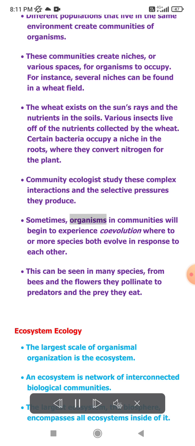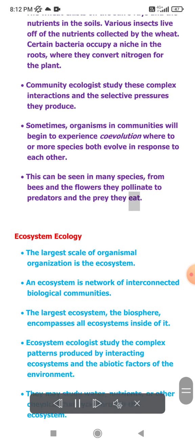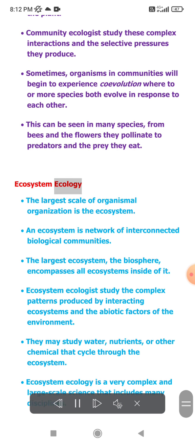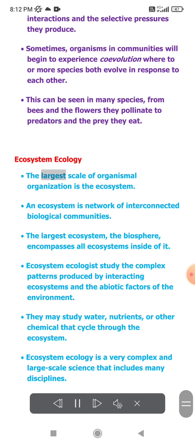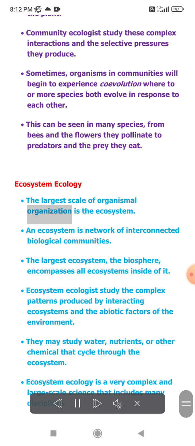Sometimes, organisms in communities will begin to experience coevolution, where two or more species both evolve in response to each other. This can be seen in many species, from bees and the flowers they pollinate to predators and the prey they eat. Type 5, Ecosystem ecology. The largest scale of organismal organization is the ecosystem.